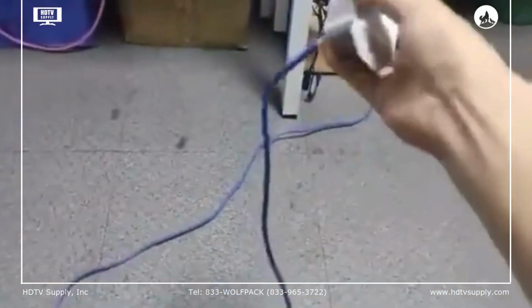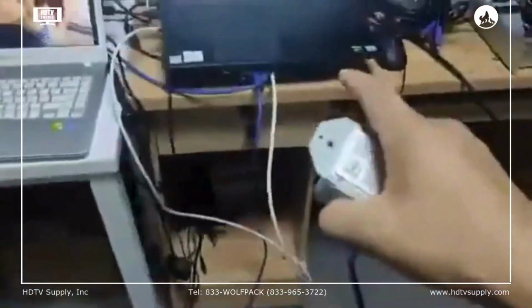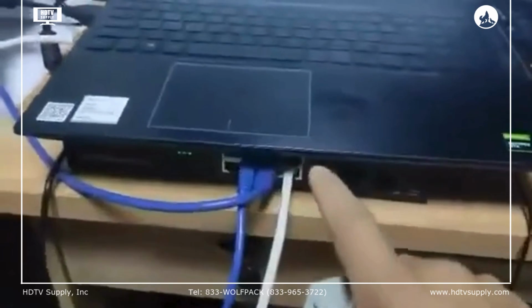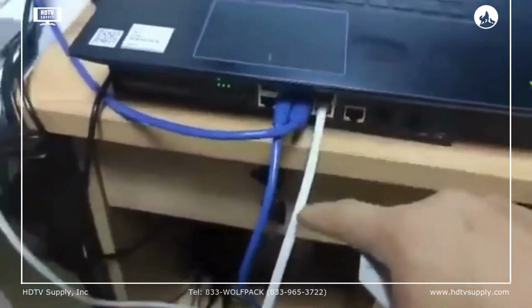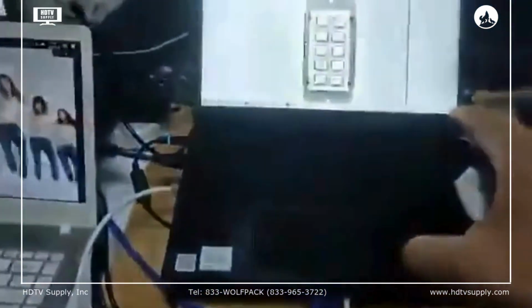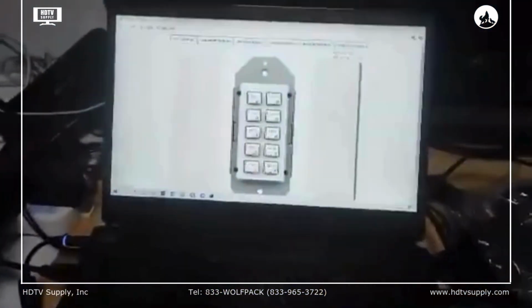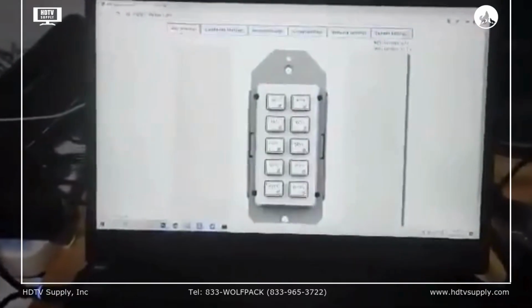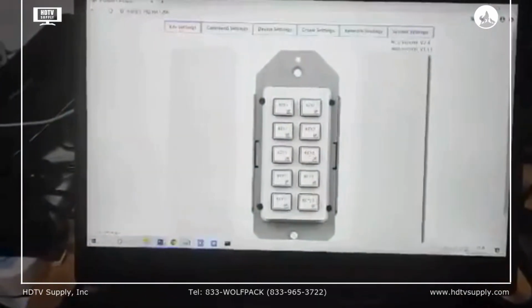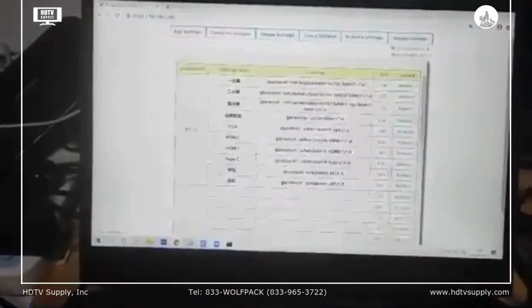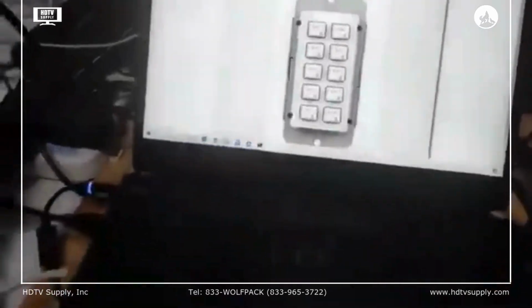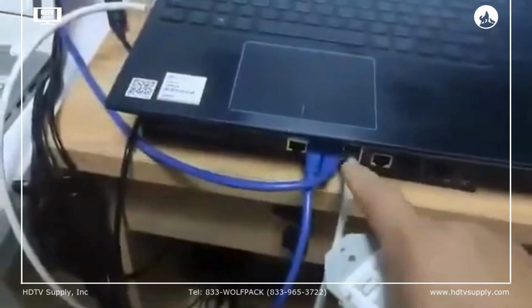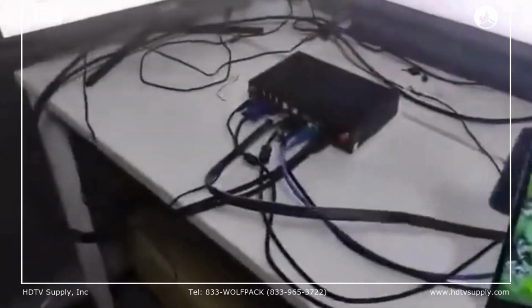Right now this line cable connects to an 8-port PoE switch. On this PoE switch, we have a white line cable connected to this PC. With this PC, we can use the web GUI to do the key settings, command settings, and all the details. And from this PoE switch, we have another line cable connected to our BYOD system.